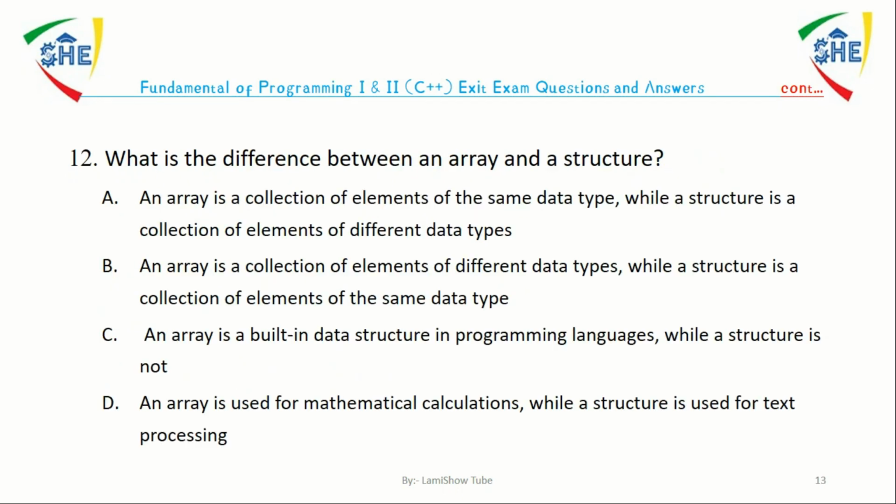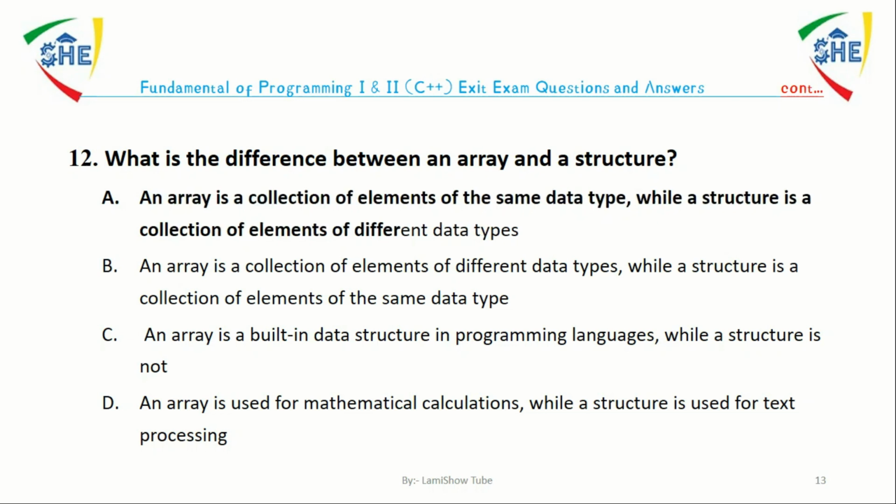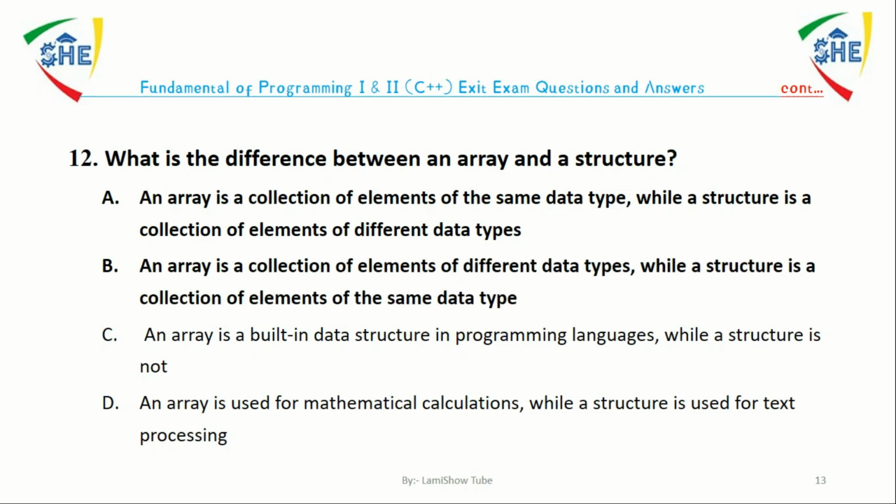Question number 12. What is the difference between array and structure? A. An array is a collection of elements of the same data type, while structure is a collection of elements of different data type. B. An array is a collection of elements of different data type, while a structure is a collection of elements of the same data type.